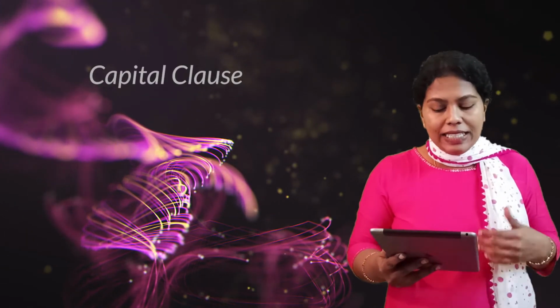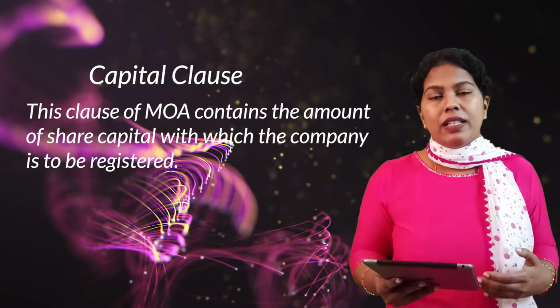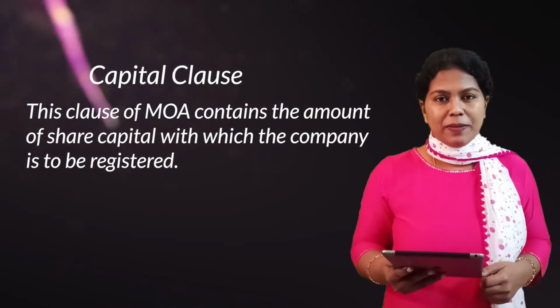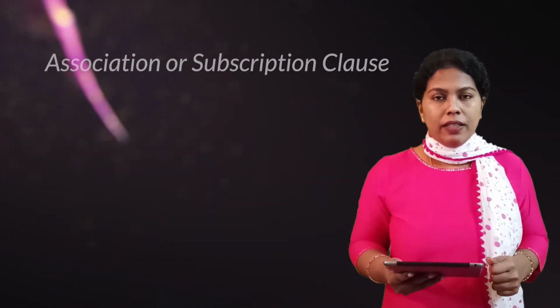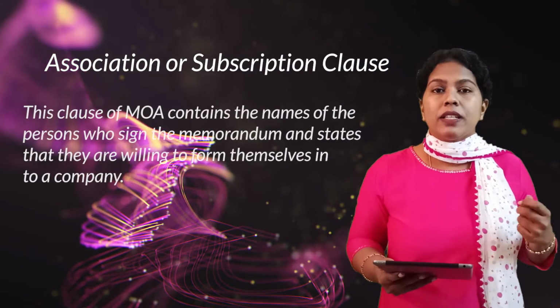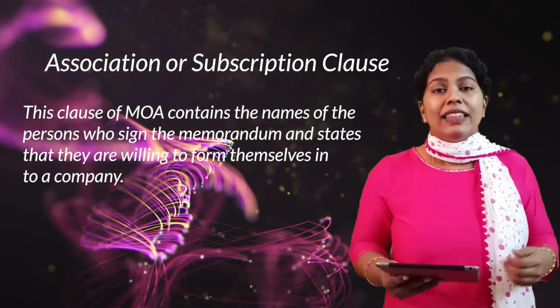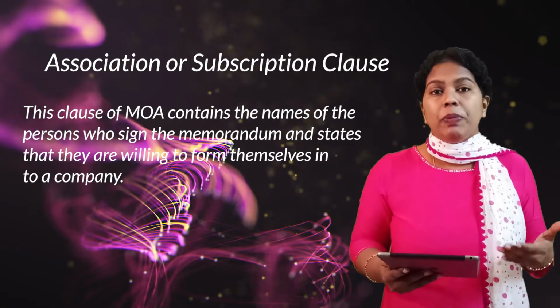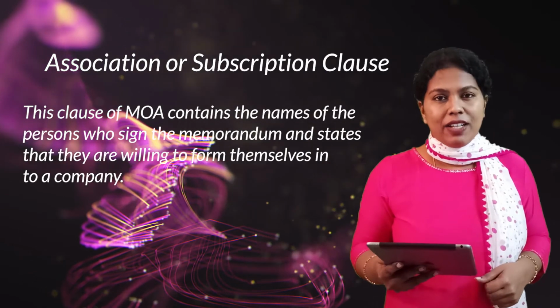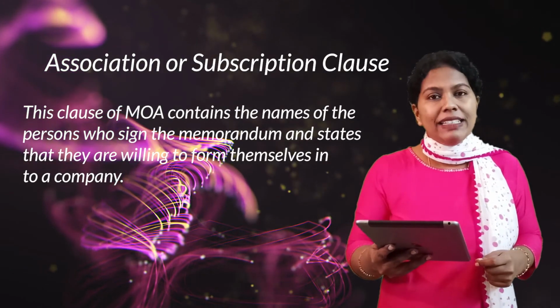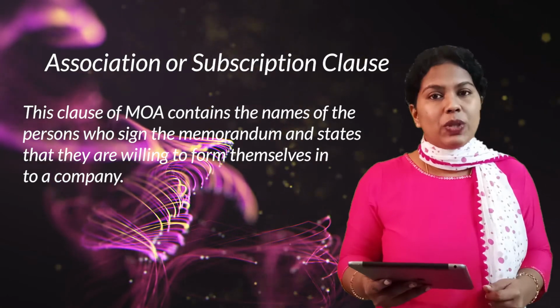Now coming to the fifth clause, that is the capital clause. That speaks about the amount of capital with which the company is registered. So that is all about the capital clause. Now the sixth clause is the association clause, otherwise known as the subscription clause. That is the number of members who have subscribed towards a memorandum of association. That needs to be specified. How many people subscribe towards a memorandum of association, and they need to give such a declaration. So that is mentioned in the subscription clause or association clause.